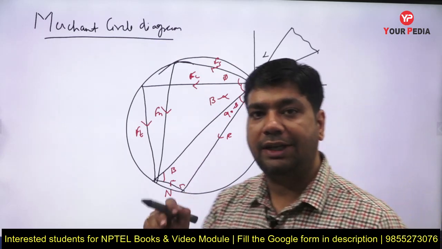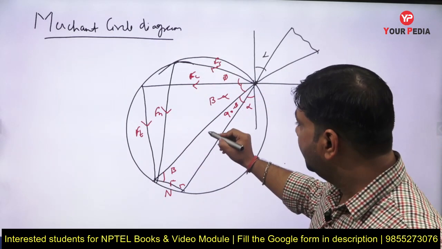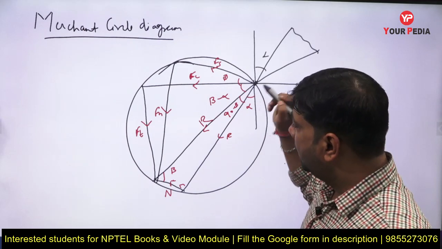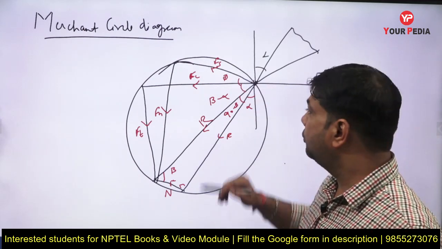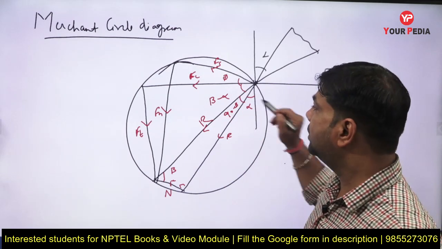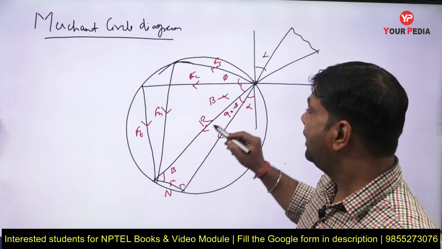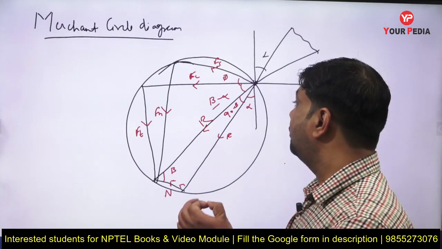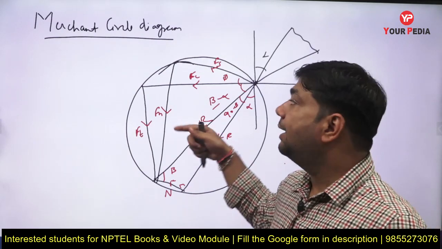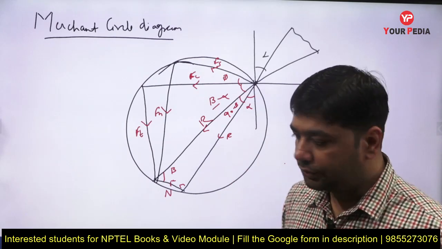You have the values of Fc and Ft. You just calculate the R, the resultant. By using R you can calculate Fs, because you know all the angles. But here you find one difficulty: beta is not known. So first you have to calculate F and N, then beta, and then Fs. So this is a long procedure.